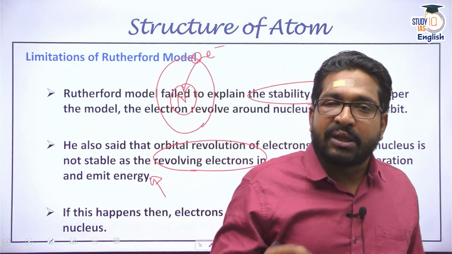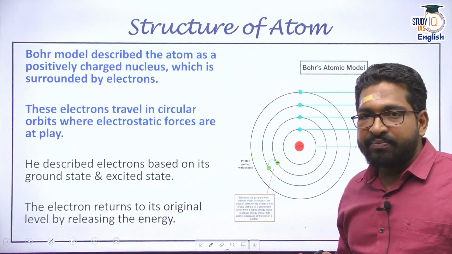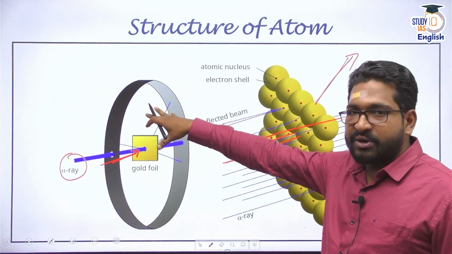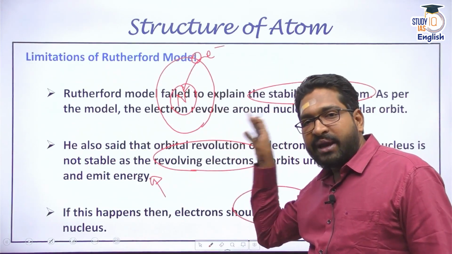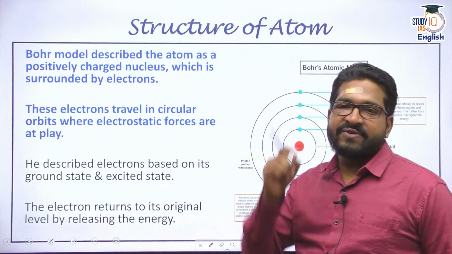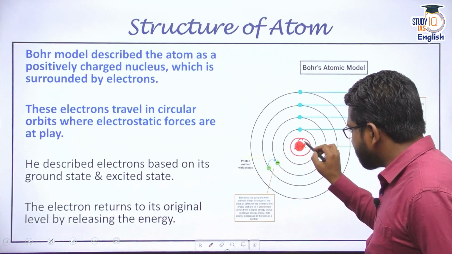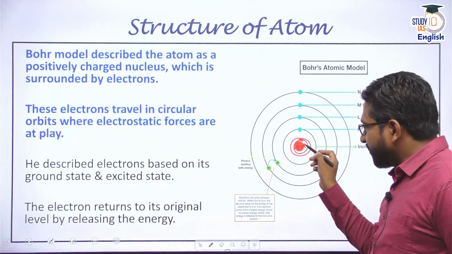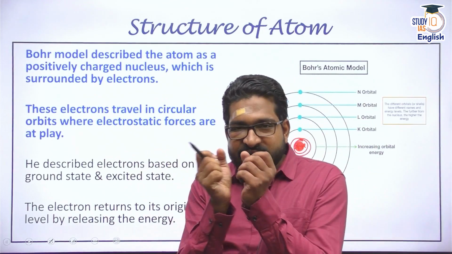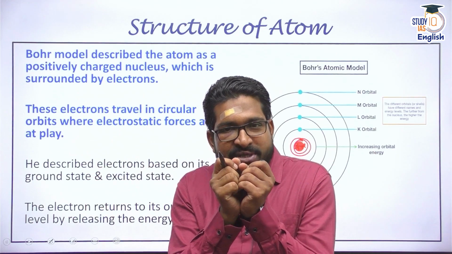And then came one of the best models, developed by Niels Bohr. Now, the Niels Bohr model is inspired by the planetary idea itself of Rutherford. Rutherford's model has been refined by Niels Bohr. Now, Niels Bohr said that in an atom, of course, like Ernest Rutherford said, the nucleus is at the center and the nucleus has positive charges. Now, if there are positive charges, then the nucleus should also contain something else, because you do know positive charges repel each other. If there are protons, then they will repel each other.